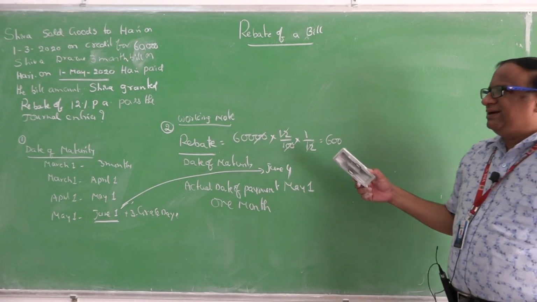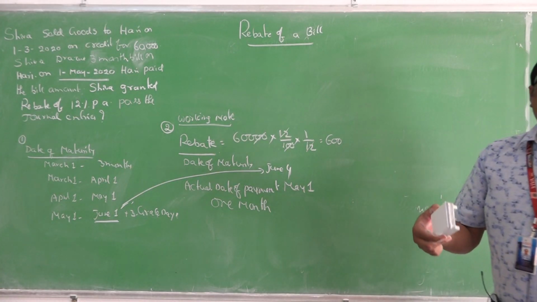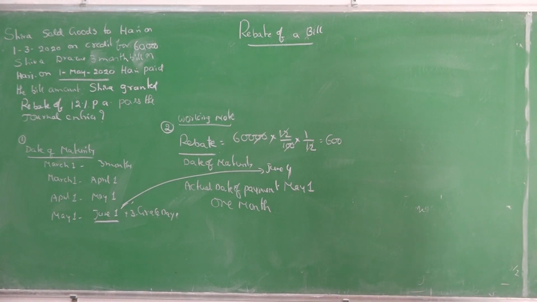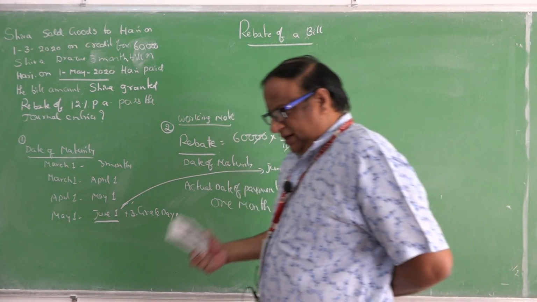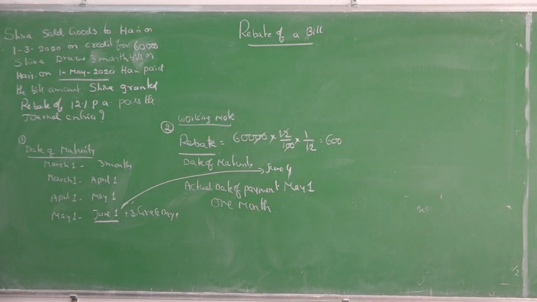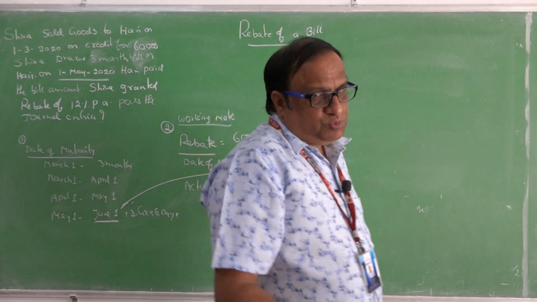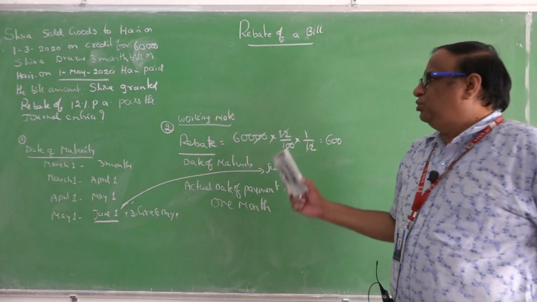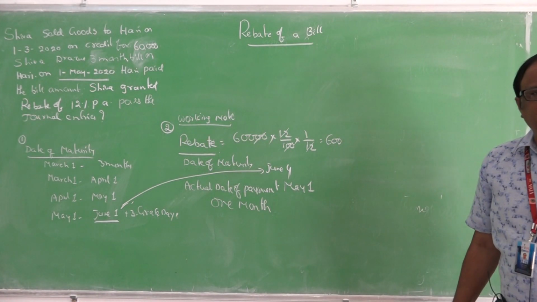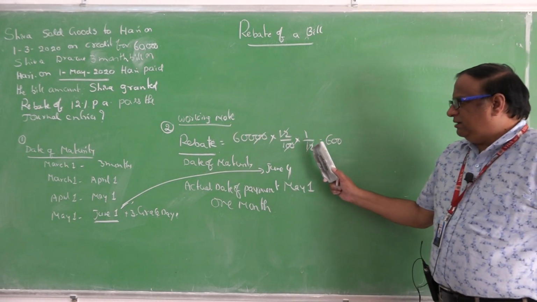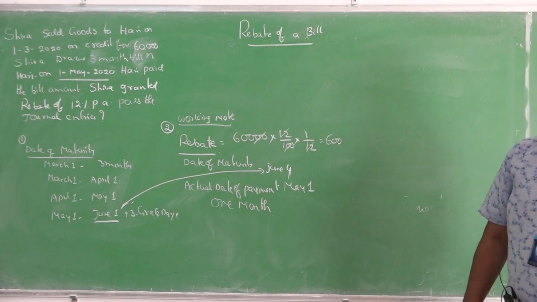So, when the drawer grants the rebate, it means a concession in the bill amount. When the drawer gives the rebate, then all the different drawees respond quickly to pay the money. It is a technique which inspires the remaining buyers to pay the amount before the date of maturity. When we pay the amount before the date of maturity, there must be a discount of 600.